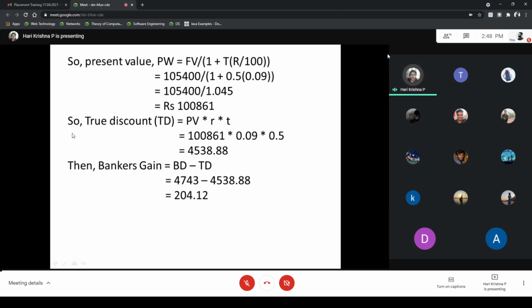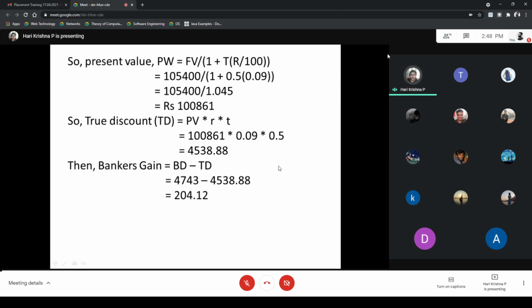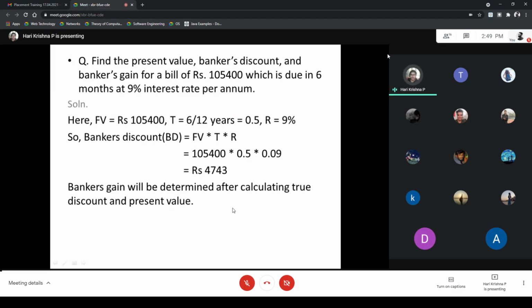Next, we are going to find the true discount. We can find the true discount by subtracting the present value from the face value, that is true discount equals FV minus PV. Another formula is PV into rate into time. After calculating this, we will get 4,530. This is the true discount, and this is the banker's discount. Most of the time, banker's discount will be higher than the true discount. After subtracting the true discount from the banker's discount, we will get the banker's gain. This is the gain of the bank after transacting this process. This is how we find banker's gain, banker's discount, and present value. This is a simple example for that.